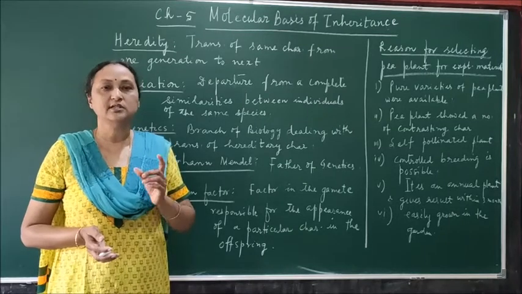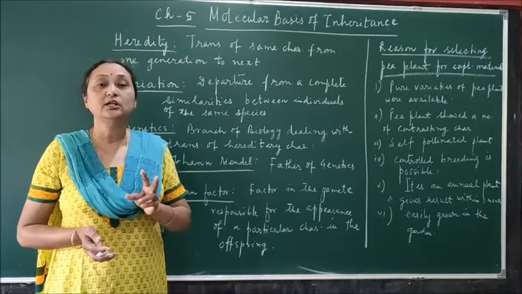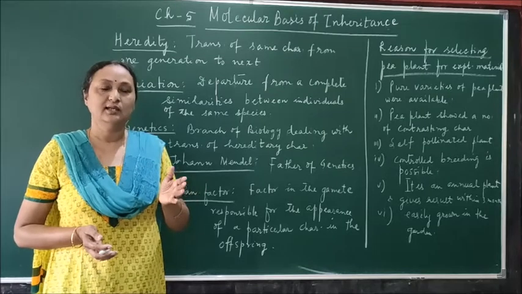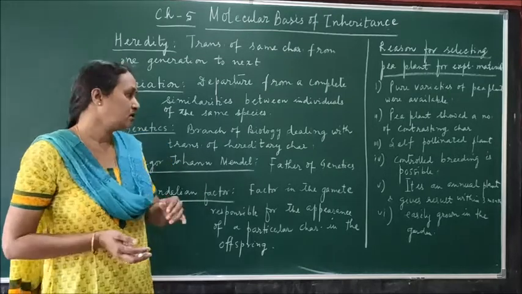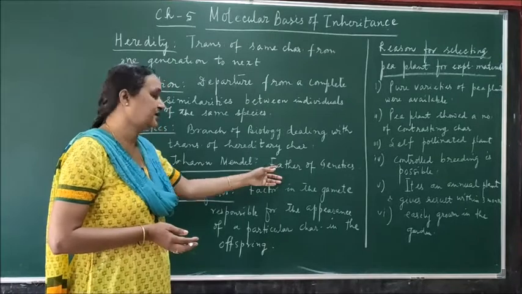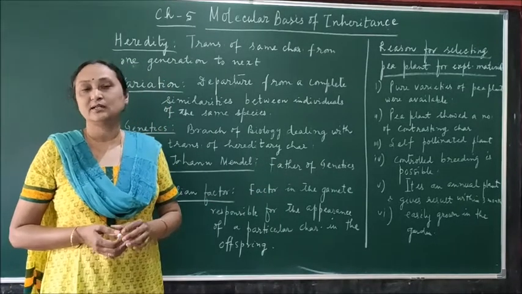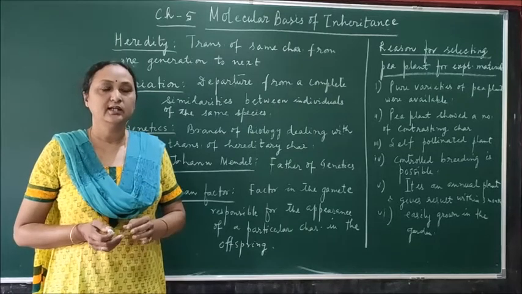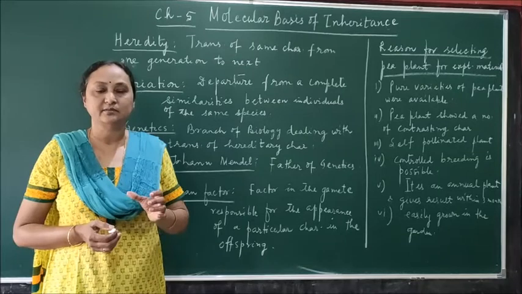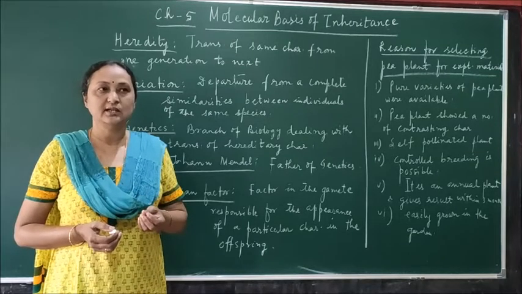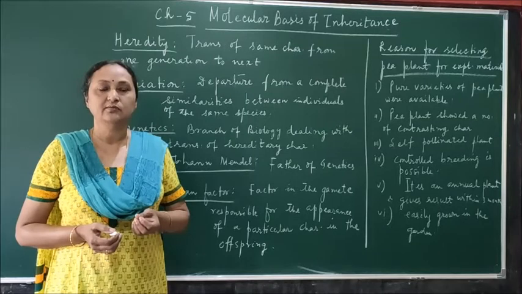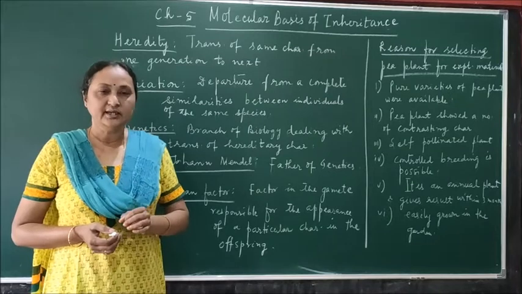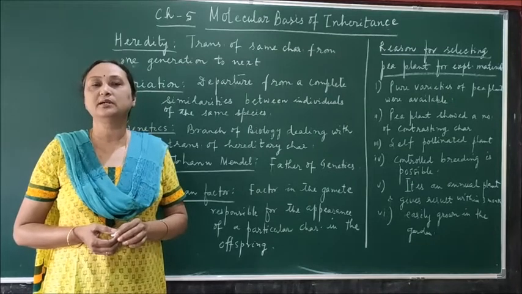And Mendel, on the basis of his experiments, proposed 3 laws. And these laws are applicable to all living organisms, either plants or animals. So Mendel is known as the father of genetics. And the plant which was selected by Mendel was the common garden pea plant. The botanical name of the pea plant is Pisum sativum. This question you also get in board exams: what is the botanical name of garden pea? So the botanical name is Pisum sativum. So Mendel selected the pea plant as his experimental material.